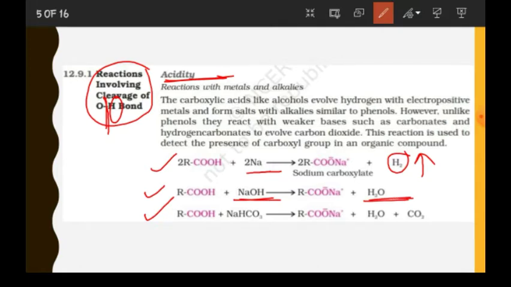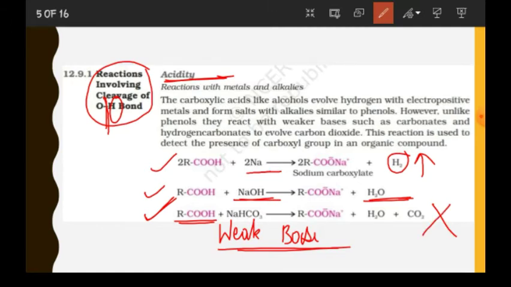And the last reaction is with a weak base, NaHCO3, sodium bicarbonate or sodium hydrogen carbonate, and these acids react with this weak base also. Why is this so? Because they are strongly acidic. If you remember, we have studied this in alcohols also, but alcohols don't give this last reaction.